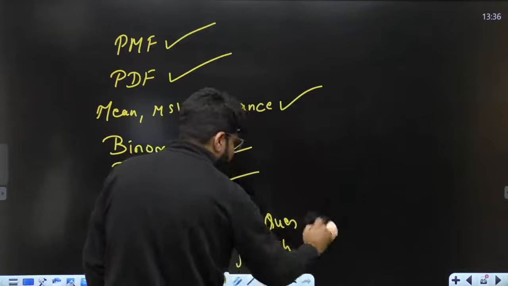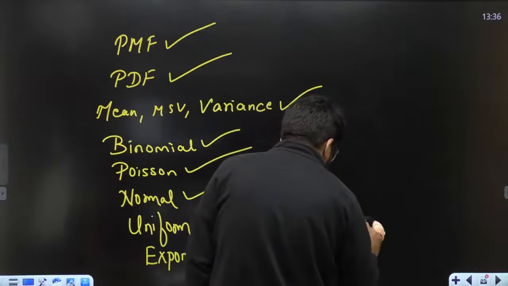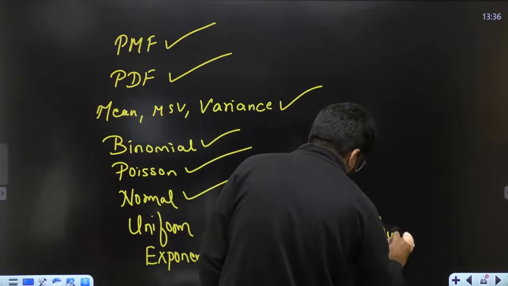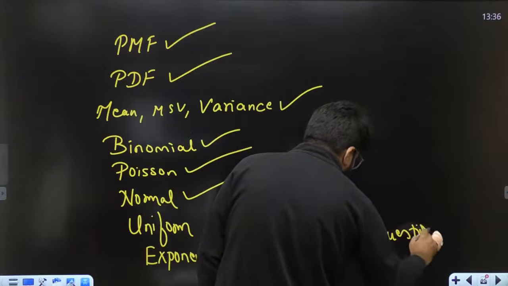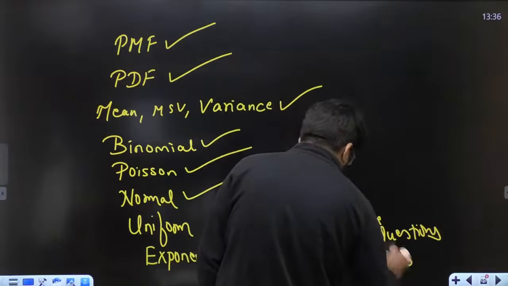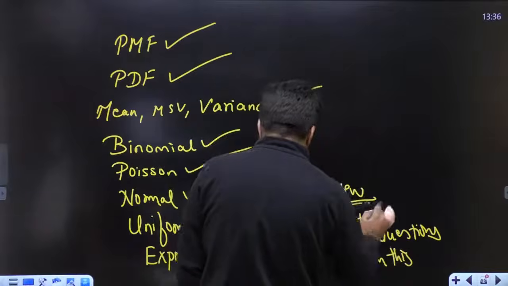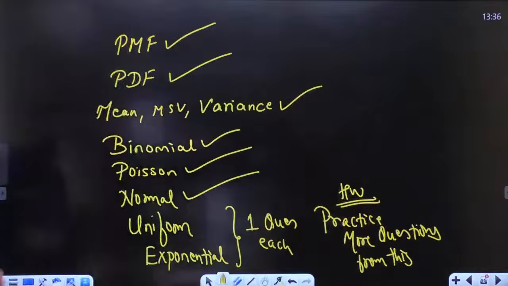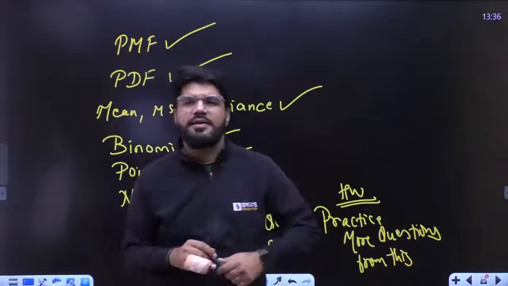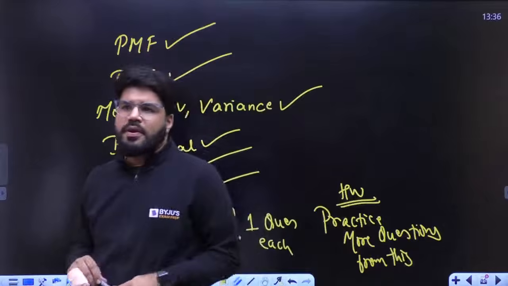So what do you have to do? Your homework is to practice more questions from here. That makes 6 questions remaining. Unfortunately, we'll stop. Right? All right.